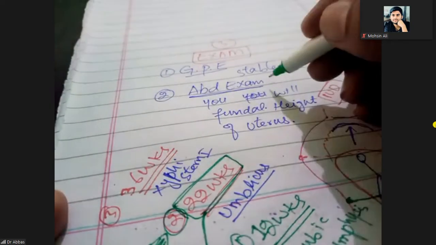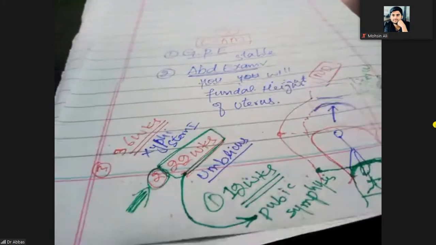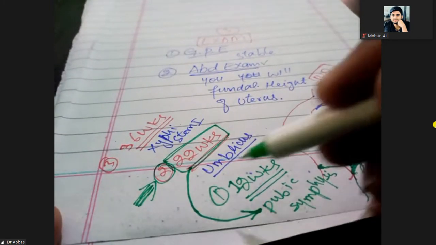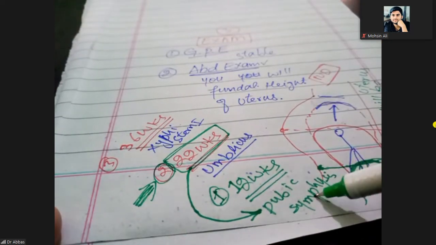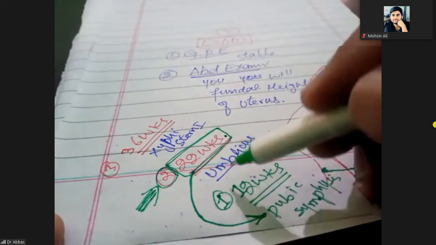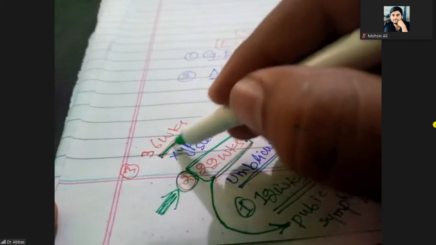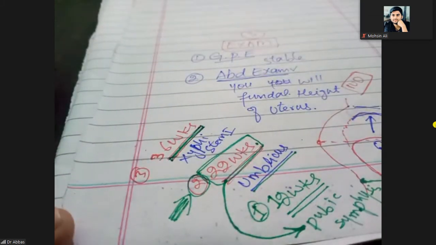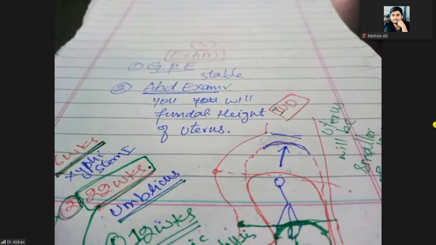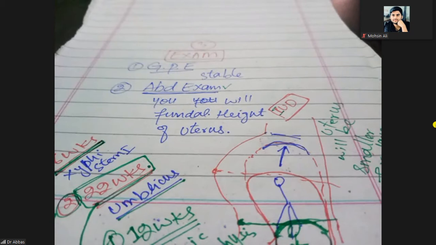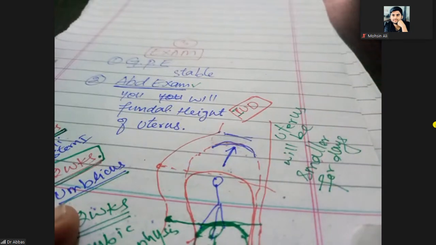On the abdominal examination, what will you check? You will check the fundal height of the uterus. Normally, when there is a pregnancy of 12 weeks, the fundus of the uterus should be at the pubic symphysis, at 22 weeks it should be up to the umbilicus, and at 36 weeks of the pregnancy, the fundus of the uterus should be at the xiphisternum. But in this case, because intrauterine fetal demise has occurred, the fundal height of the uterus is not increasing, so what will you check? You will check the uterus will be smaller for days.